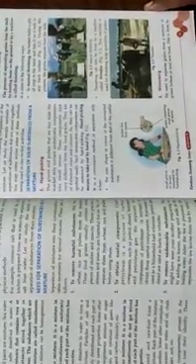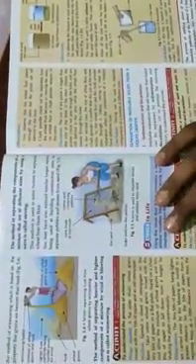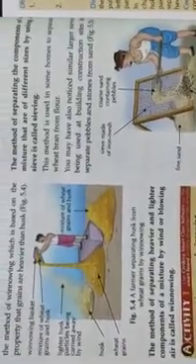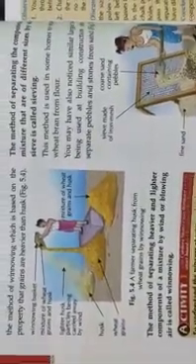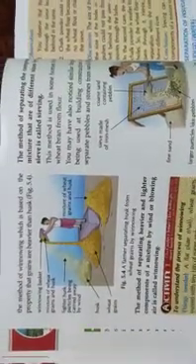Number 3 is winnowing. This process is also used to separate grains from a mixture of grains like wheat or rice and husk. This is done by the method of winnowing, which is based on the property that grains are heavier than husk. You can see in this figure a farmer separating husk from wheat grains by winnowing. The method of separating heavier and lighter components of a mixture by wind or blowing air is called winnowing.